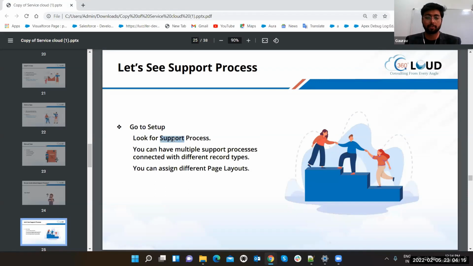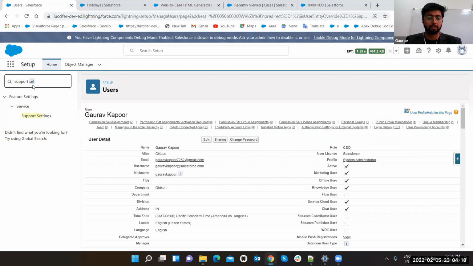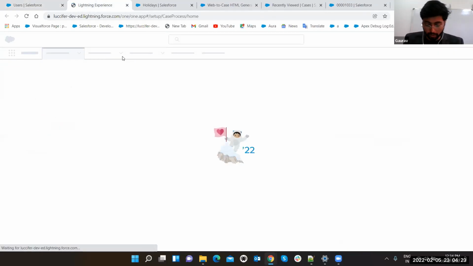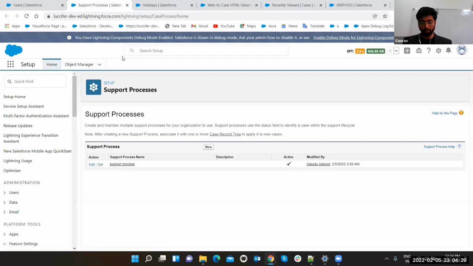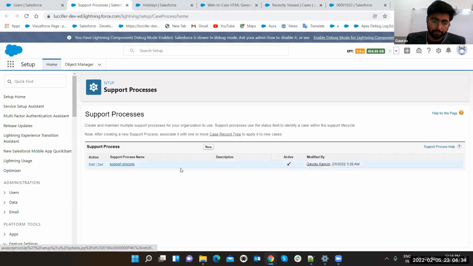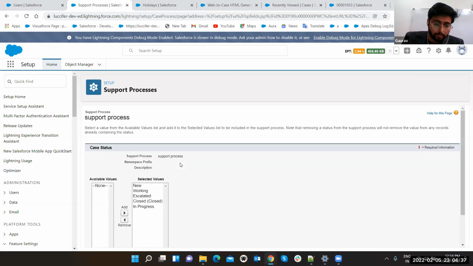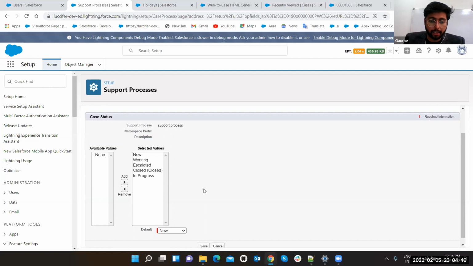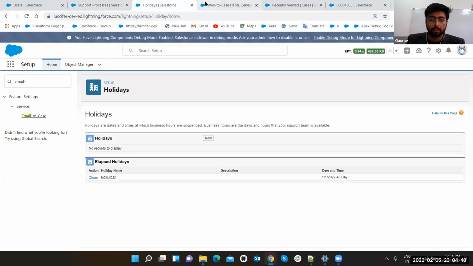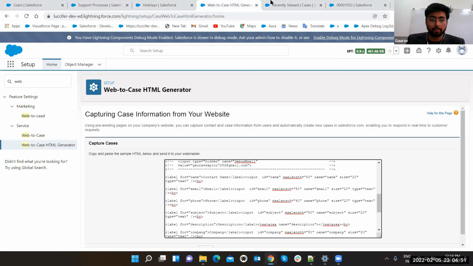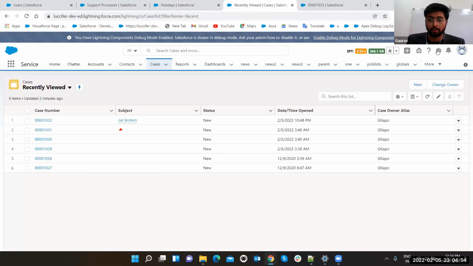So what I can do, I can show you the support process here. Just go to Setup and look for support process. Okay, we are already having it. See, support processes. Now, what is the reason you can create multiple support processes? That's also the thing. I'm having already one support process. Let me show you. Yeah, so support process is showing this here. Now, what are these things? Okay, let me show you. Where is my case? Go to the case object.